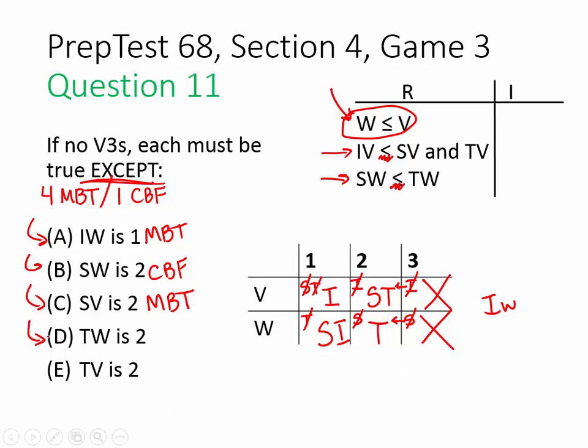D, TW is 2. Correct, here it is right here. That must be true. And finally, E, TV is 2. And that also must be true in our diagram, meaning B is our odd man out and the correct answer to this question.